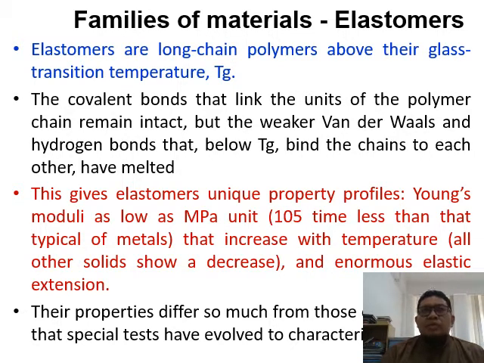For example, the elastic line from the tensile test is very long, a very long stretch before you get plastic deformation.